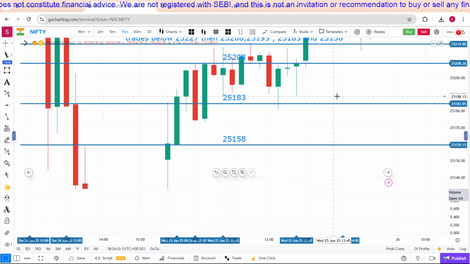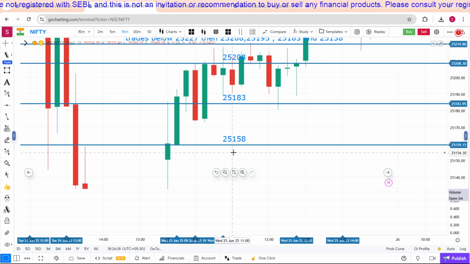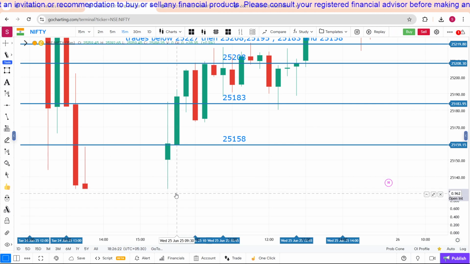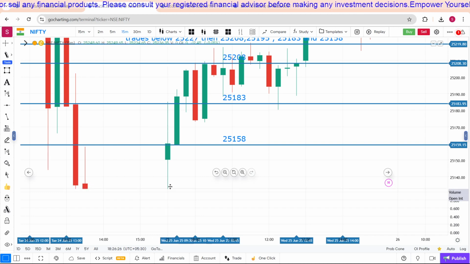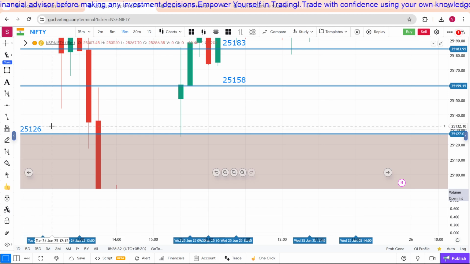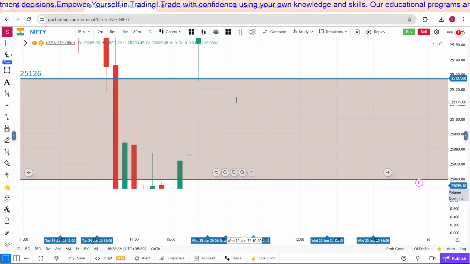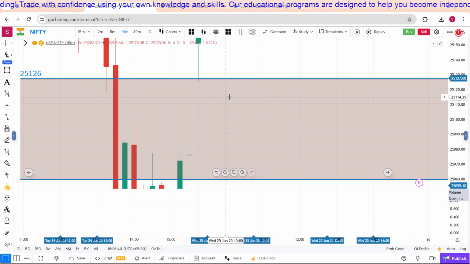There are multiple supports and multiple resistances up to today's low, that is 25,134. Suppose if 134, 126 breaks, there is a huge gap to fill. Be very careful.